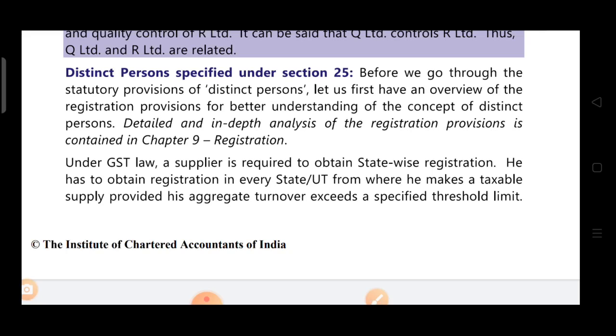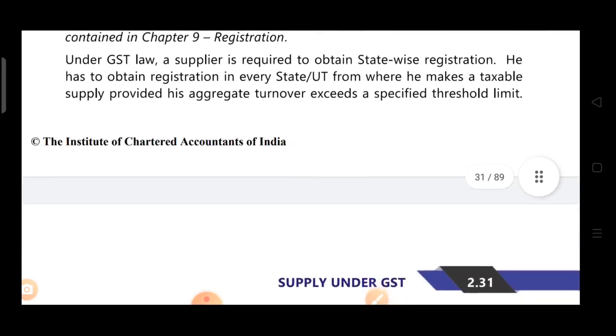Means even if your turnover is below the threshold limit, then also you can take the registration, but that is a different thing. We are not discussing voluntary registration over here. So it is given that state-wise registration is there, and he has to take registration in every state from where he makes taxable supply only if his turnover exceeds the specified threshold limit.